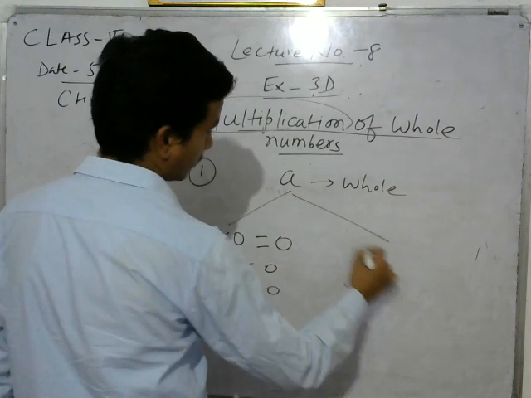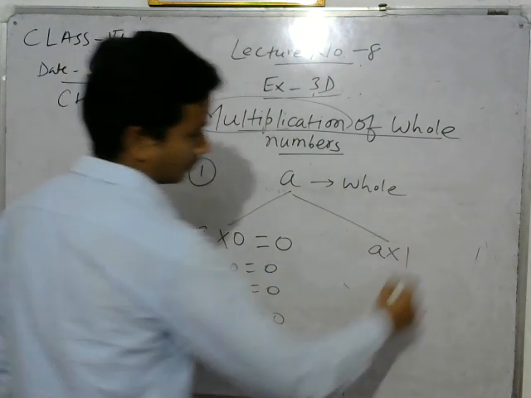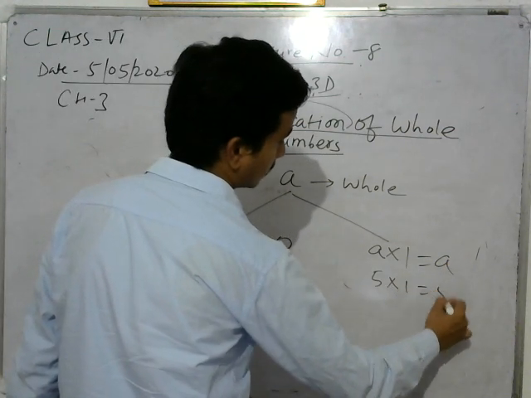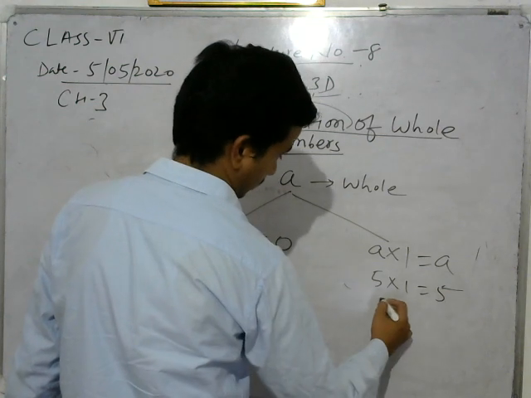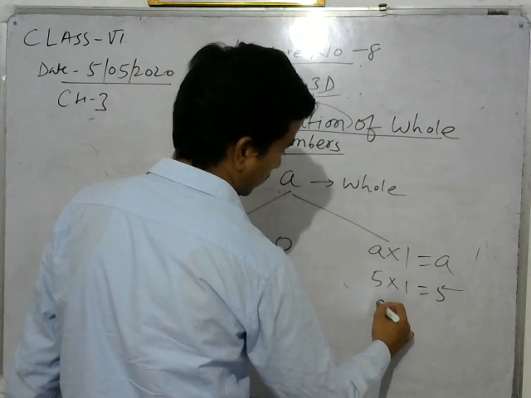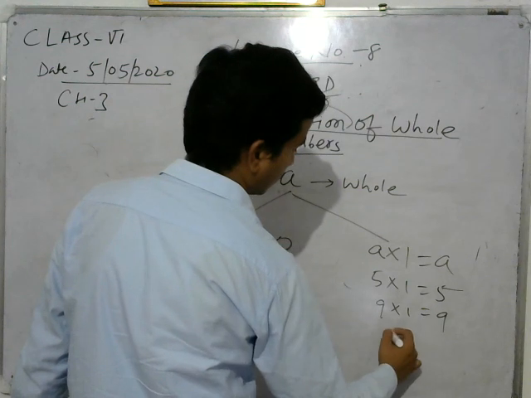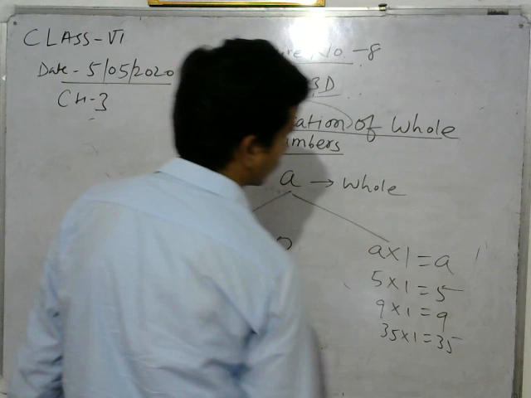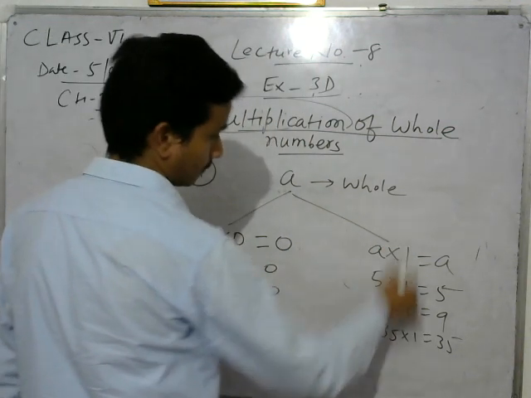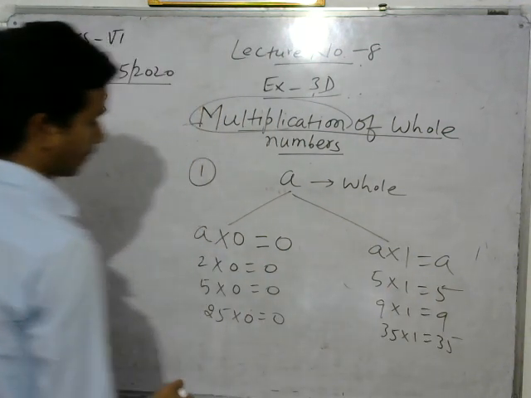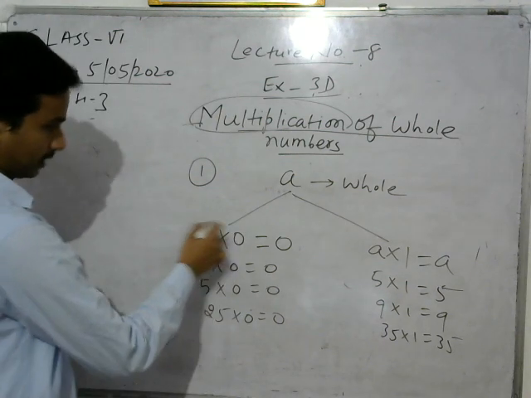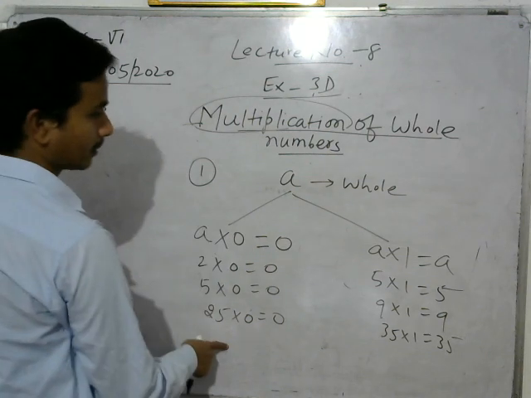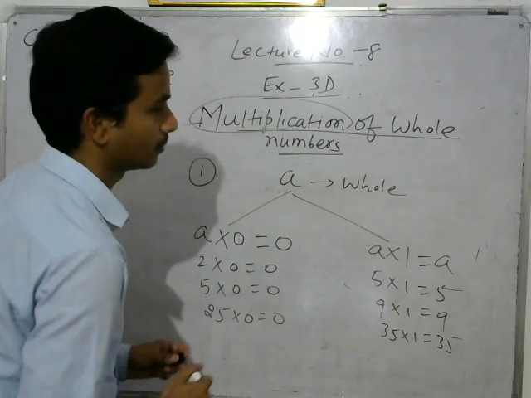Or if you multiply any whole number with 1, what will you get? You will get the same whole number. For example, 5 into 1 is 5, 9 into 1 is 9, and 35 into 1 is 35. So if we multiply any whole number with 1, you will get the same whole number. And if you multiply any whole number with 0, you will get 0. So this is called the multiplication by 0 property, and this is called the multiplication by 1 property.